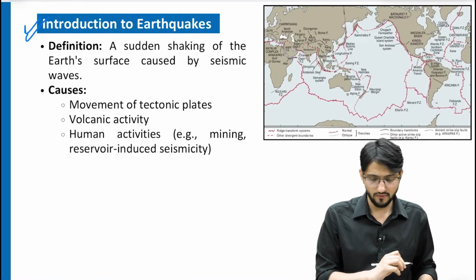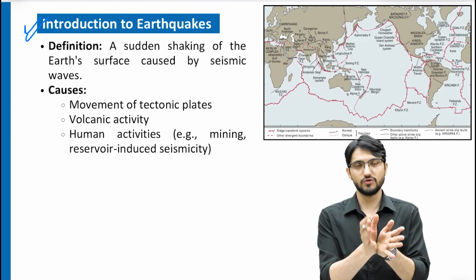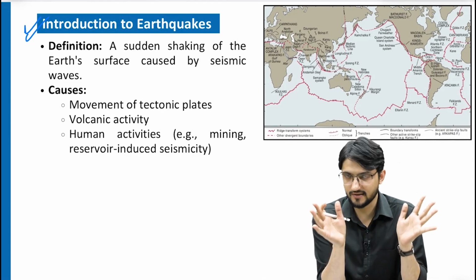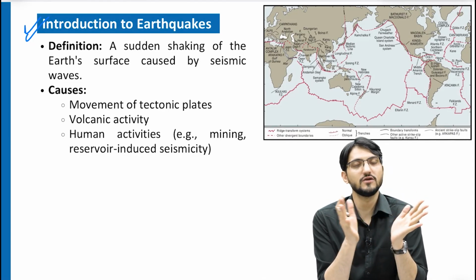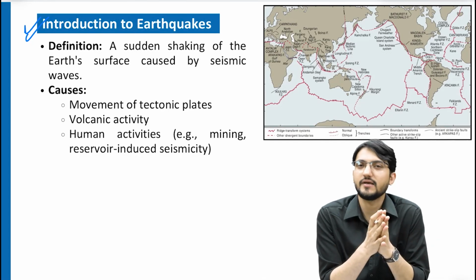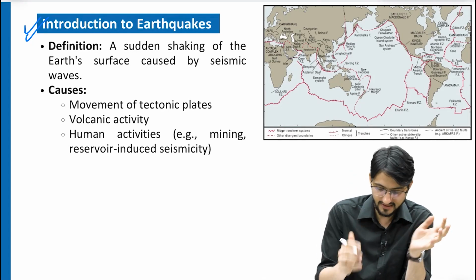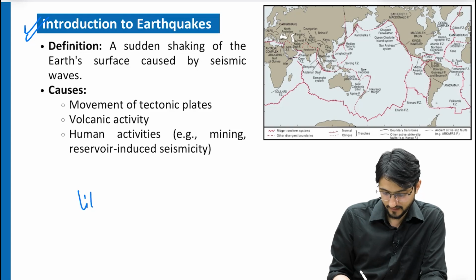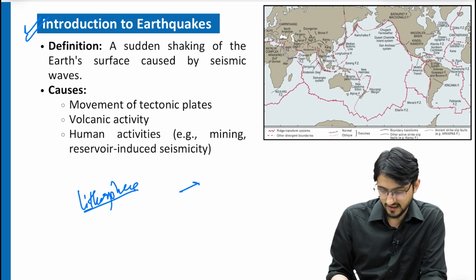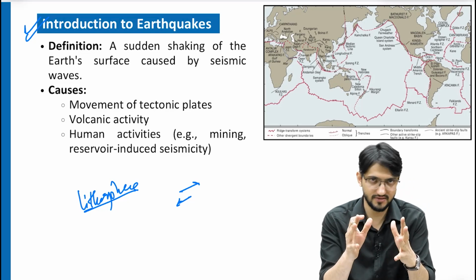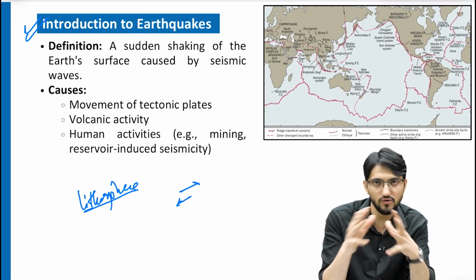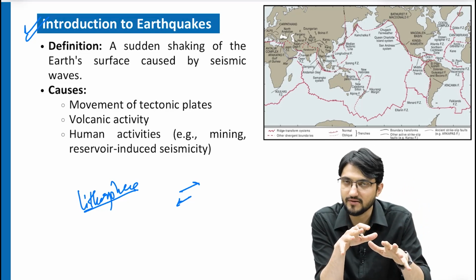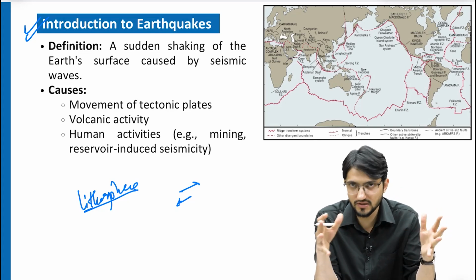Now, an introduction to earthquakes. Earthquakes are literally the shaking of the earth. Why do they happen? They happen because of a release of energy. What energy? The energy of pressure. You remember that in the lithosphere, rocks are trying to move in different, opposite directions, but there is a lot of pressure because the Earth is very heavy.